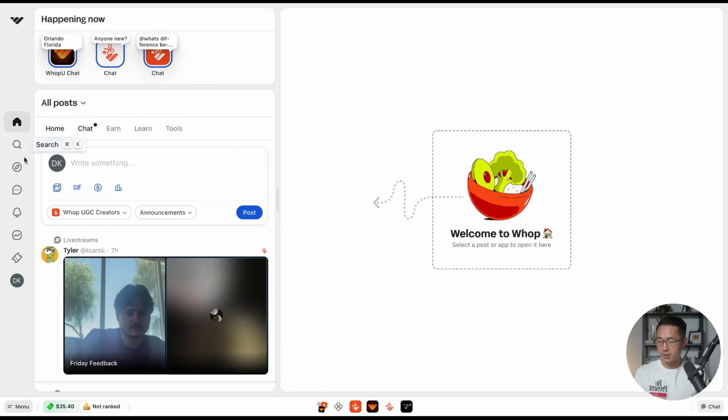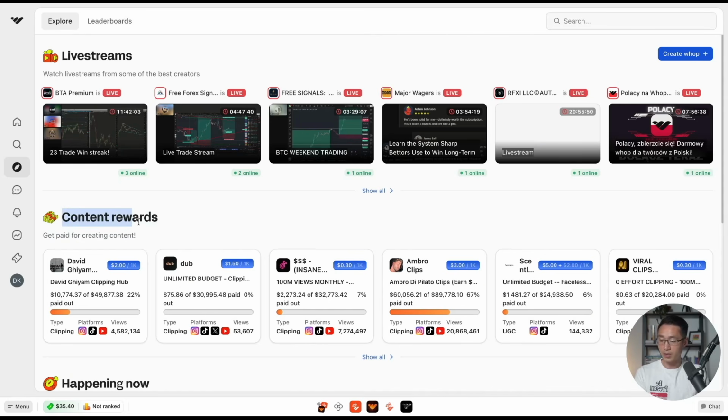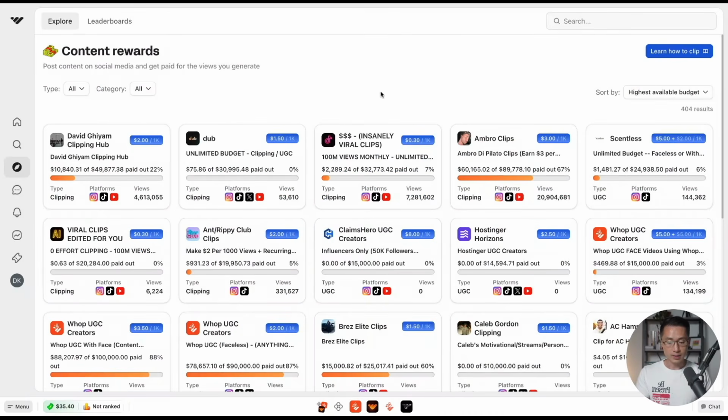So let's come to the Discover tab on the left-hand side, click on Discover. And then in the middle, you see content rewards. This is where you can get paid for creating content, and I'll show you exactly how it works. So let's come here to click on show all. And then you'll see all these different businesses or creators that are looking for people to clip their content.